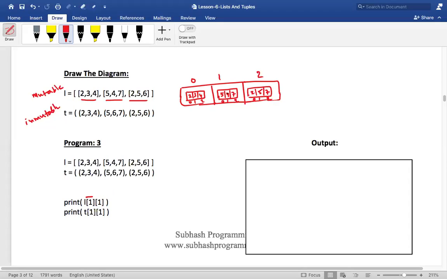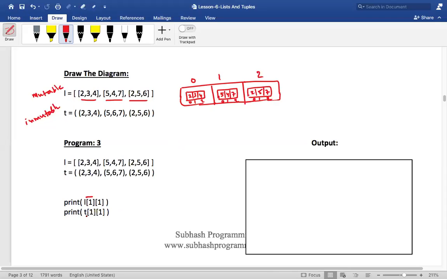Did you understand this or not? It's very simple. I made it very simple with diagrams. First is L of 1, which identifies the element of the outer list, and in that there is one more list. Out of 547, I want the first one, so therefore it is 4. If instead of 1 and 1 it was 1 and 0, then it would have been 5, the 0th element of the first list. Is that okay?